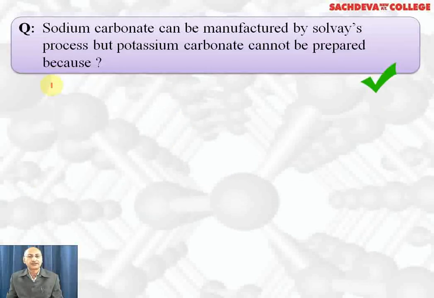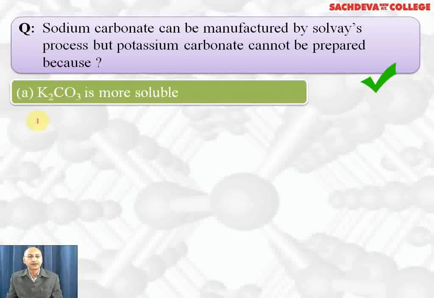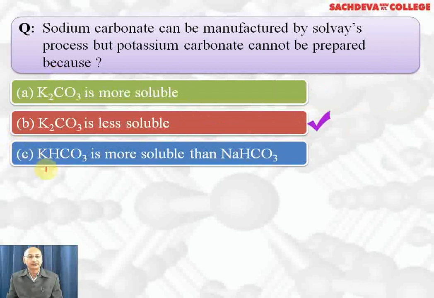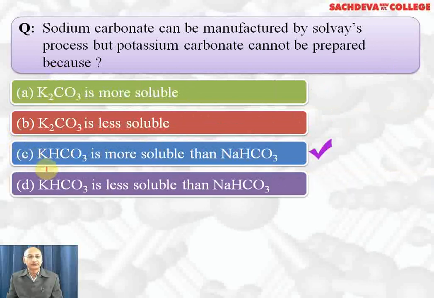Sodium carbonate can be manufactured by Solvay's process, but potassium carbonate cannot be prepared because: K2CO3 is more soluble, K2CO3 is less soluble, KHCO3 is more soluble than sodium bicarbonate, or KHCO3 is less soluble than sodium bicarbonate. Correct answer is C part. KHCO3 is more soluble than NaHCO3. That's why it cannot be precipitated.